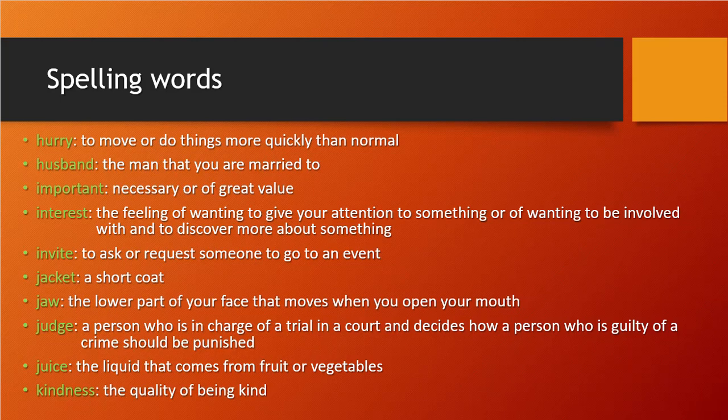In court, the person who gives the decision, who decides how a person guilty of a crime should be punished, what punishment he should get. That person we call a judge. Juice: the liquid that comes from fruit or vegetables, we call juice. And the last is kindness: the quality of being kind, we call kindness.